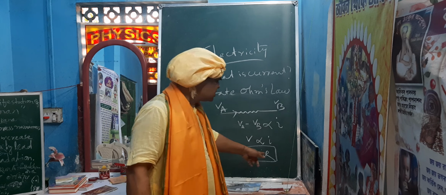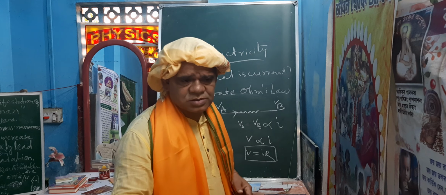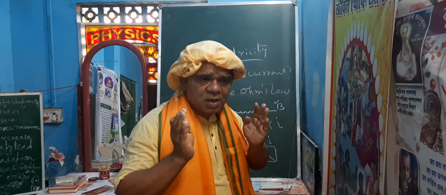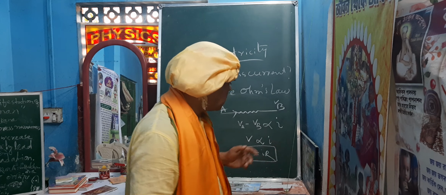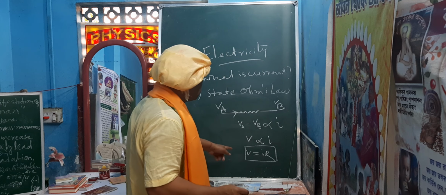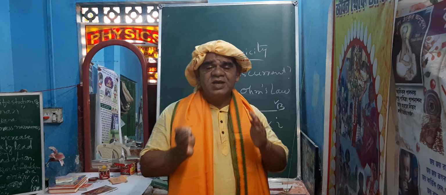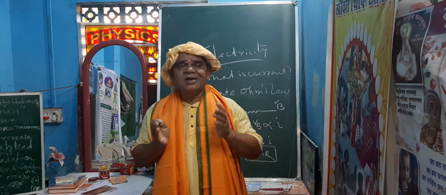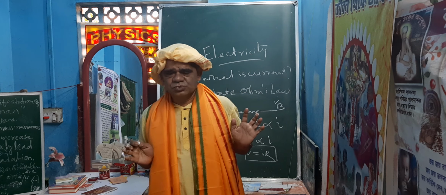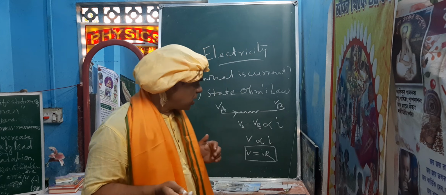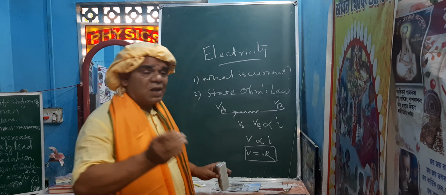So where this R is called resistance. This is the mathematical form of Ohm's law, V is equal to IR, where V is the potential difference, I is the current, and R is the resistance. Okay? Now come to the point, different types of resistance.